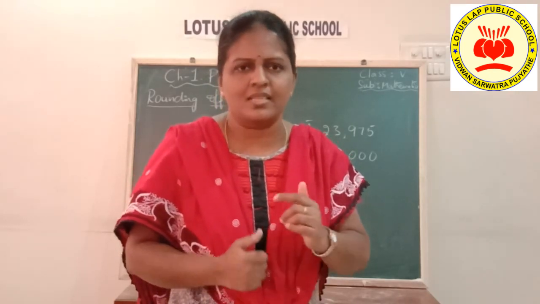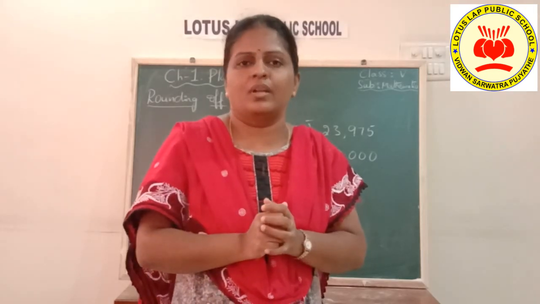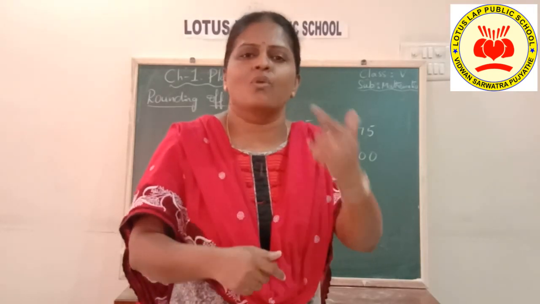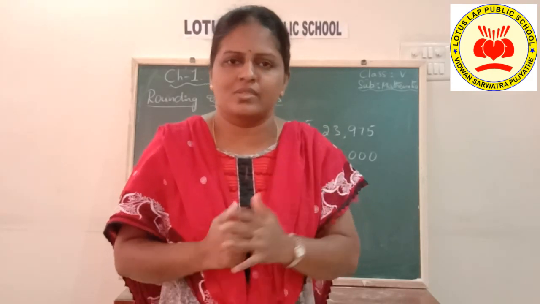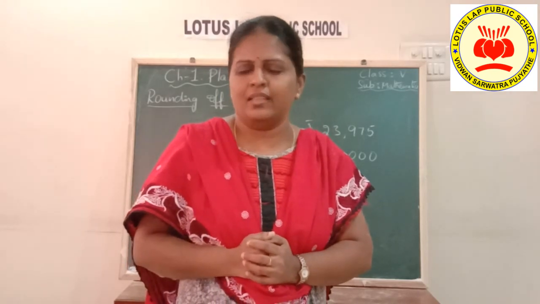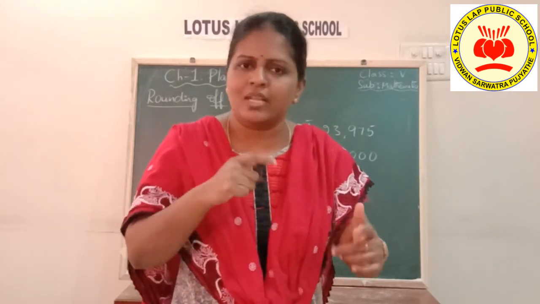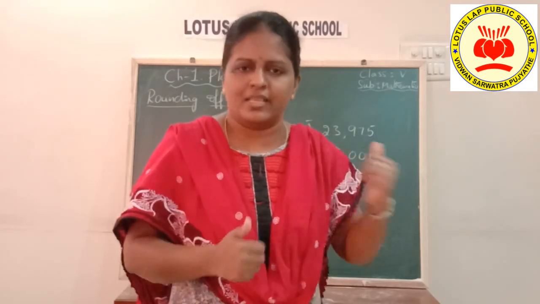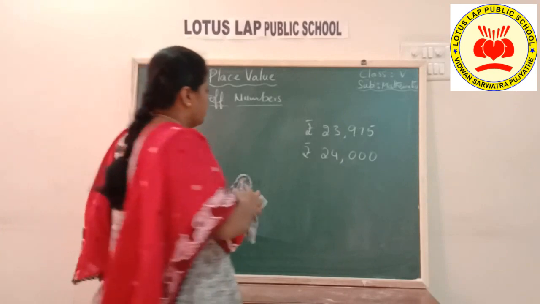So it is very important to know beforehand whether you are rounding off to the tens place, hundreds place or thousands place. Three cases we will see. And there is one rule to be followed while rounding off. What is that rule or condition? I'll explain for you.